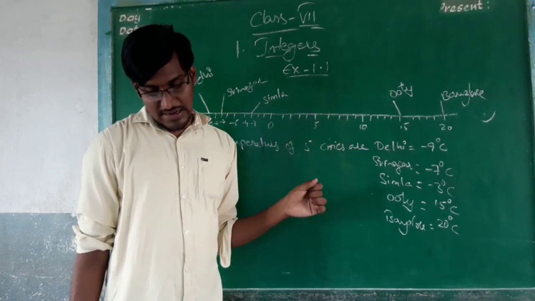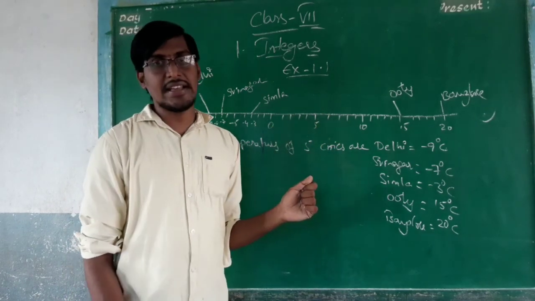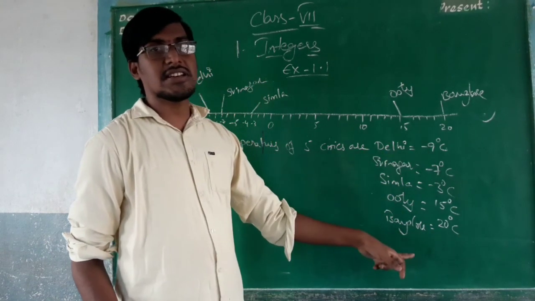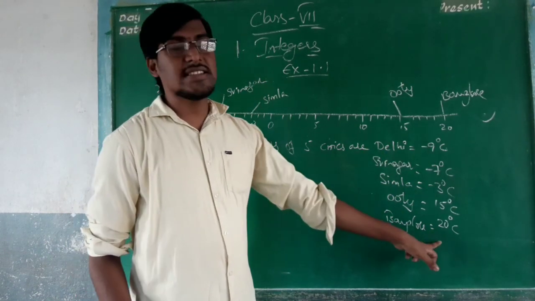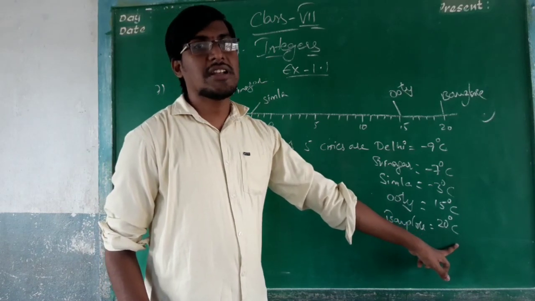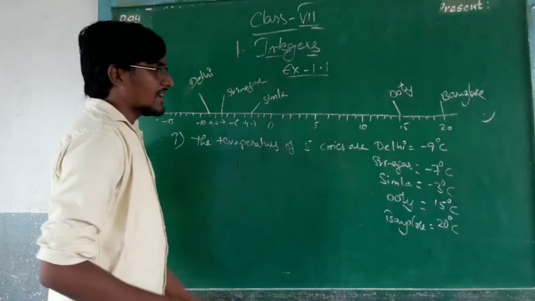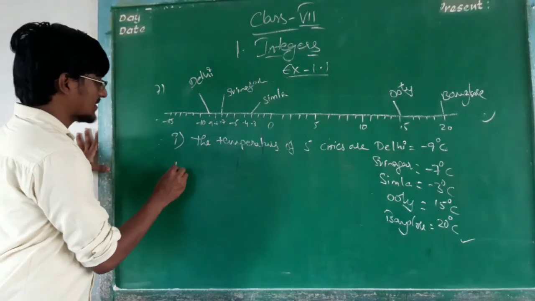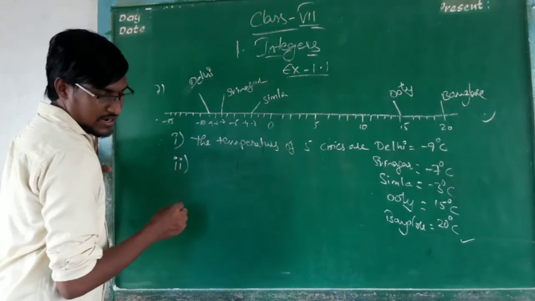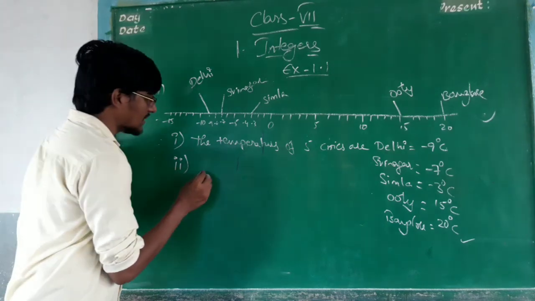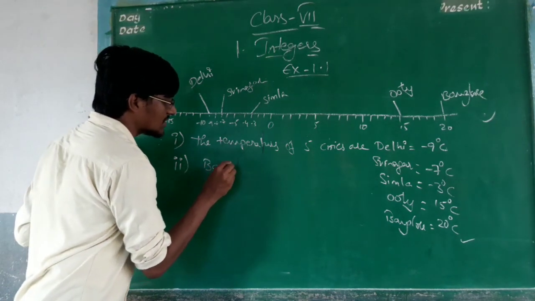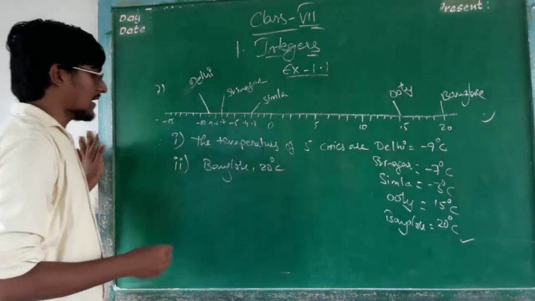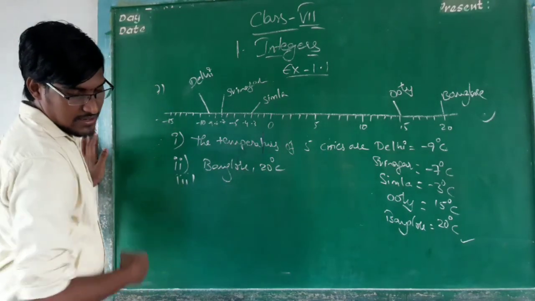Okay, now the second question. Which city has the highest temperature? Among these, which is the highest temperature? Bangalore has the highest temperature because it is 20 degrees centigrade. So the second answer: the highest temperature is in Bangalore. How much? 20 degrees centigrade.